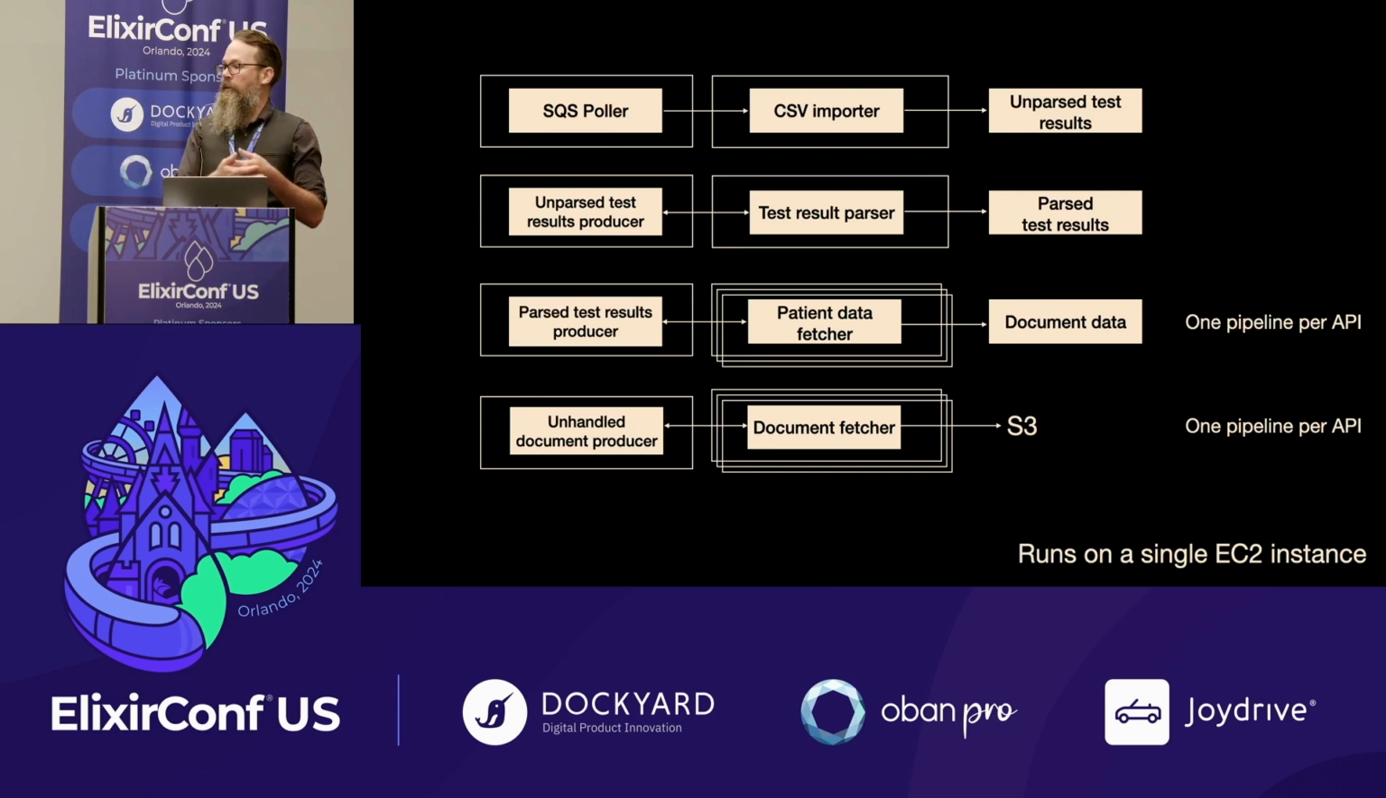Now we have test results that can go into a separate set of queues. We can have 6 different pipelines, one for each health information exchange, that is really just getting the information about the documents. And the information of those documents can now go into 6 new pipelines that are all scaled depending on the actual capacity of the external resources. And this all runs on a single EC2 instance, which is really nice when you're managing things.